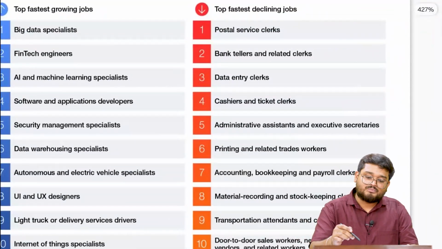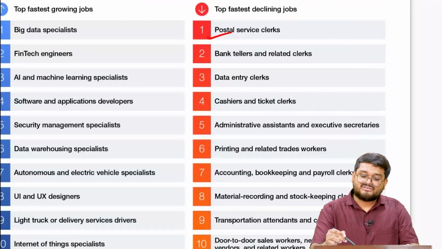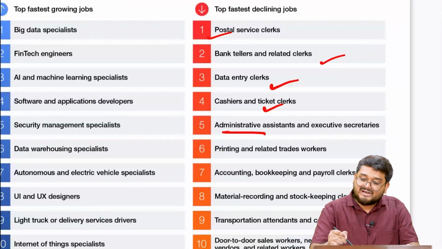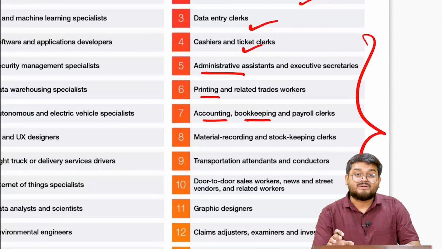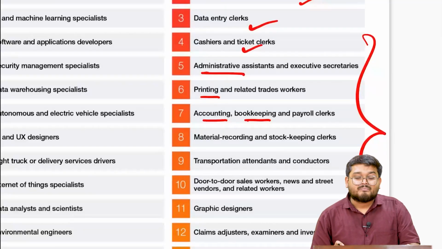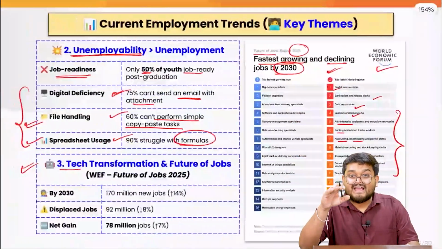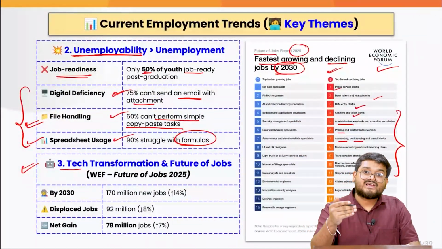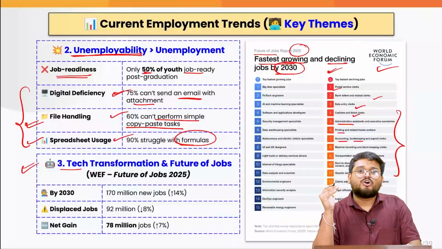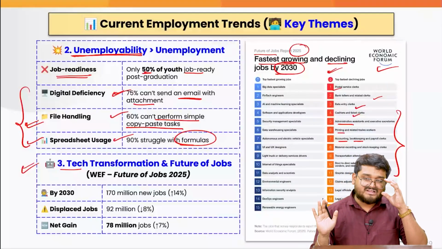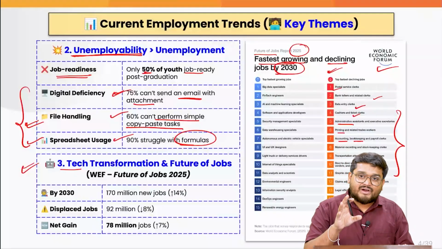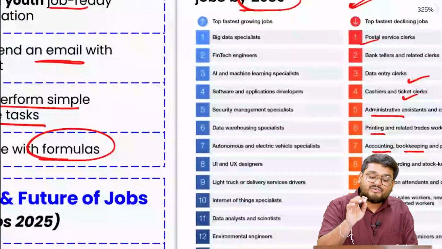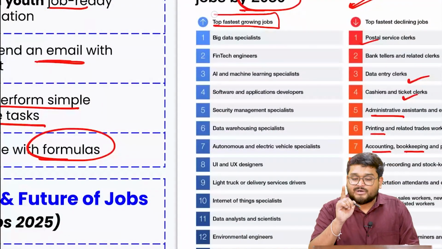For example, jobs related to postal service clerks, bank tellers, data entry clerks, cashiers, administrative assistants, printing, accounting, bookkeeping, and so many other jobs can become obsolete, because most of these jobs in the present times can be done by computers and can be totally automated using artificial intelligence, and these are the things which most of the AI companies are also focusing on right now. So that is why we have to focus more on the jobs which have the fastest growing potential.